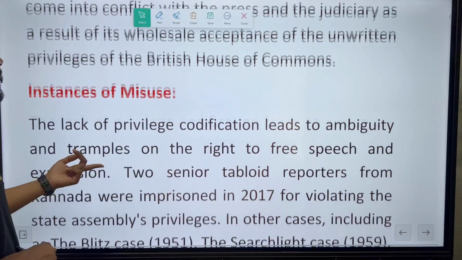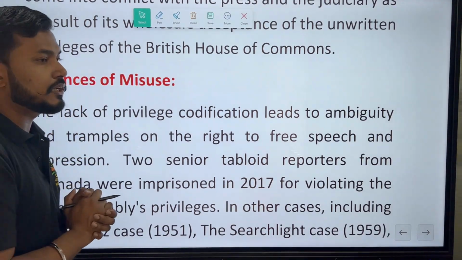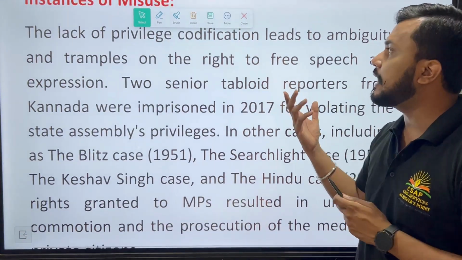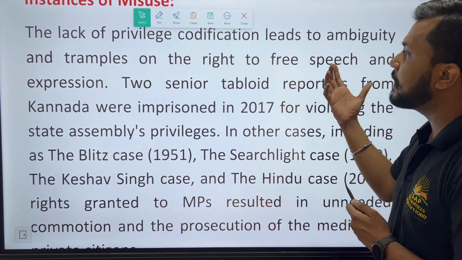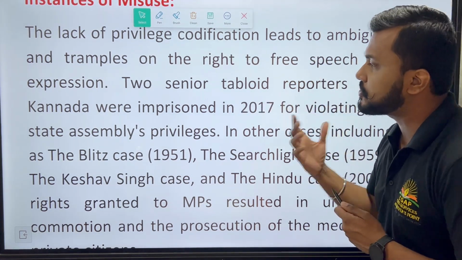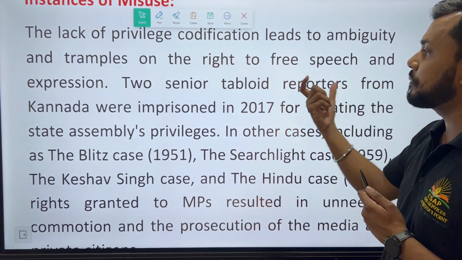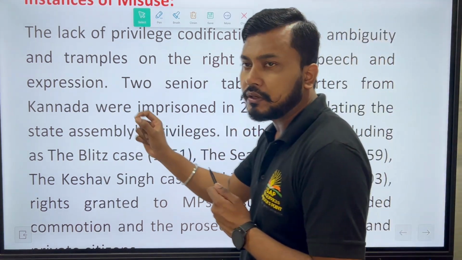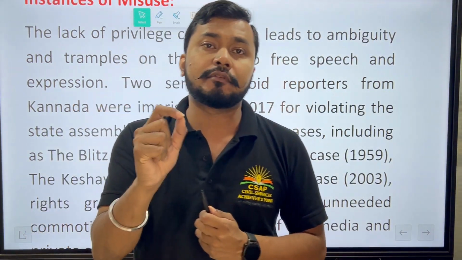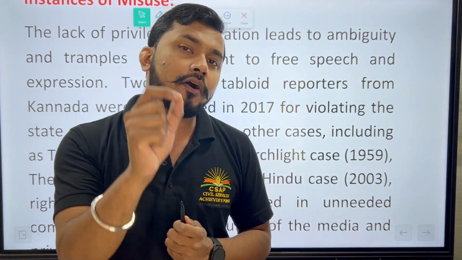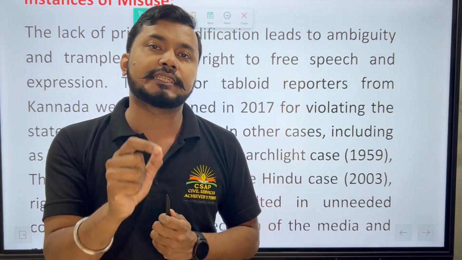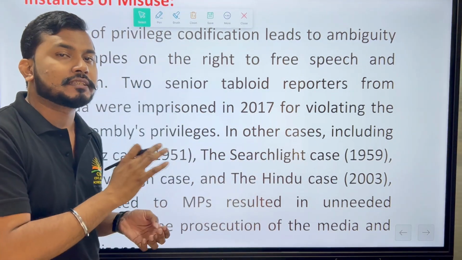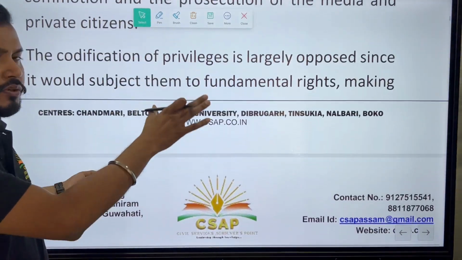Then secondly, what are the instances of misuse seen in the context of parliamentary committees? You can see that the lack of codification of privileges leads to ambiguity and tramples on the right to free speech and expression. Two senior tabloid reporters from Canada were imprisoned in 2017 for violating the state assembly privileges. So you have to quote a respective example and give a hint in which cases or occasions the conflict of privileges directly comes into prominence with respect to the parliamentary system. Okay, so this is largely how the answer has been given.